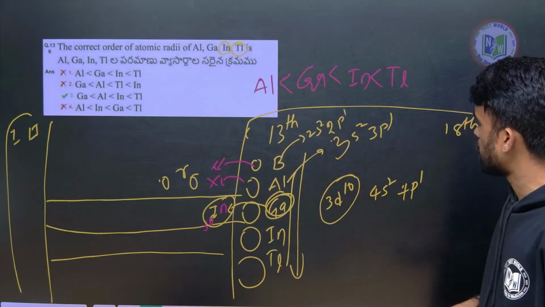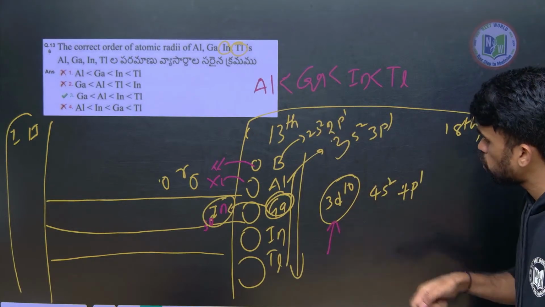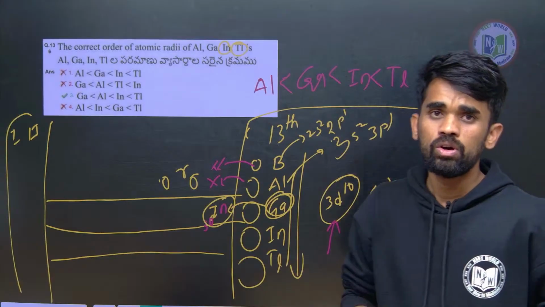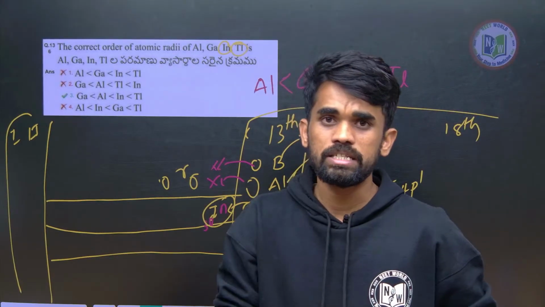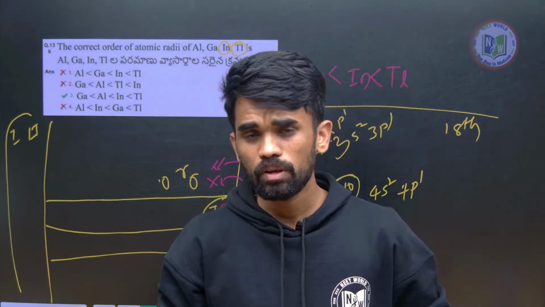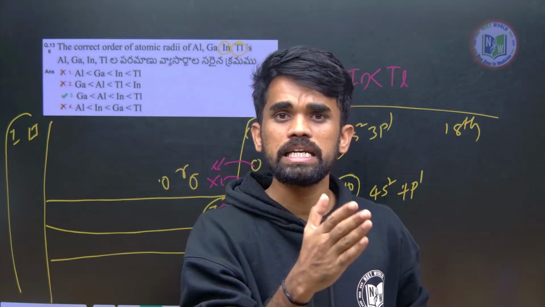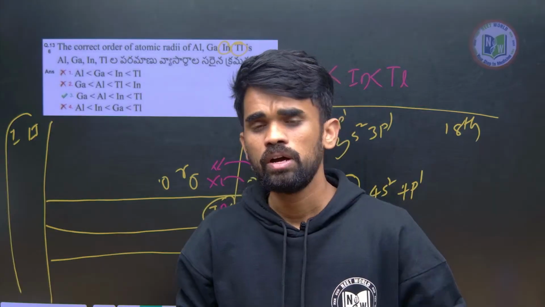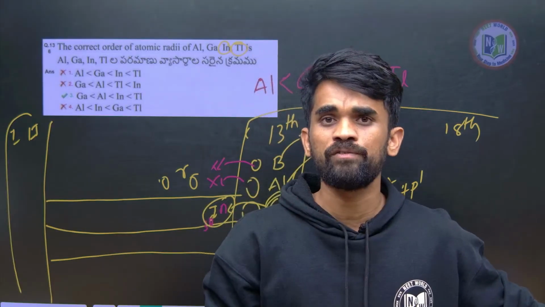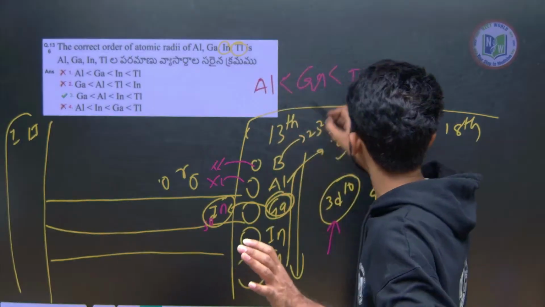Now due to the involvement of d orbitals, we know the shielding effect: it will be more for s, next p, next d, and least for f. So d orbital has poor shielding effect, therefore the nuclear forces, it means what?